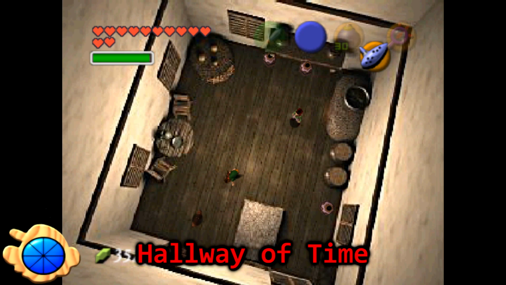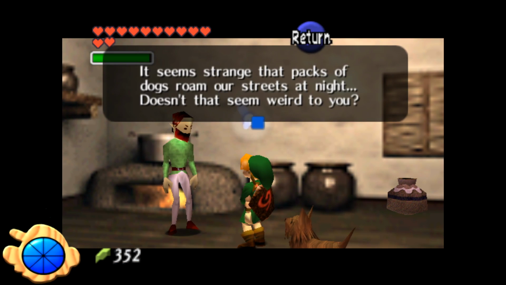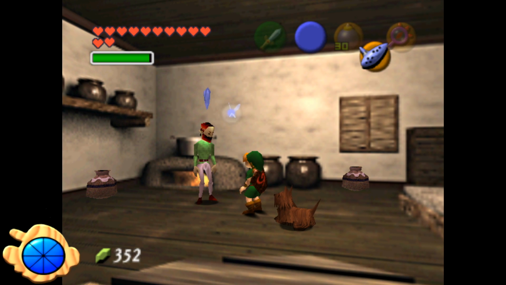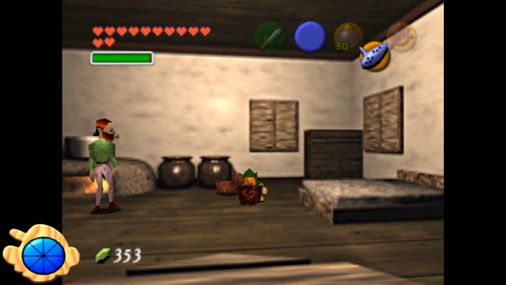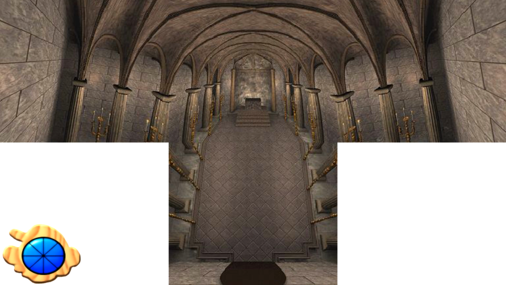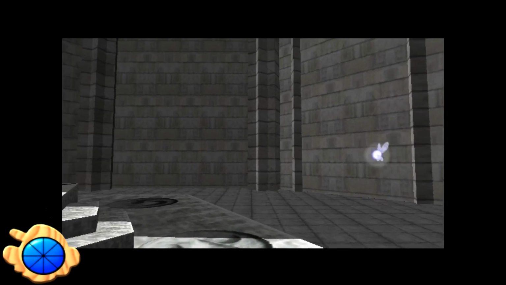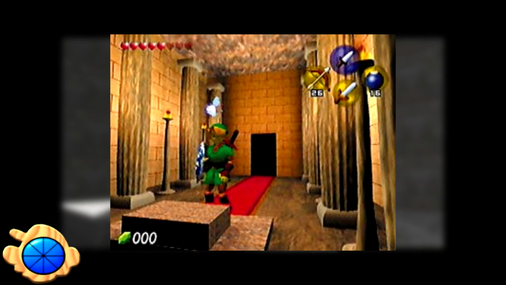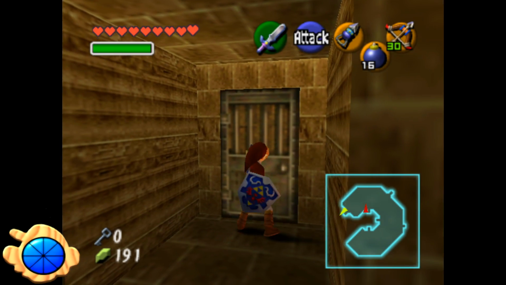Hallway of Time. Ocarina of Time has a lot of rooms that use pre-rendered backgrounds, meaning they're static images that Link, NPCs, items, and collision data are placed on top of. There are a few pre-rendered backgrounds that didn't make it into the final game, including this hallway that was found in the Nintendo GigaLeak of 2020. It was likely an earlier version of the Temple of Time, and the columns and the sides bear resemblance to even an earlier pre-rendering background that had the nickname Hall of Time.